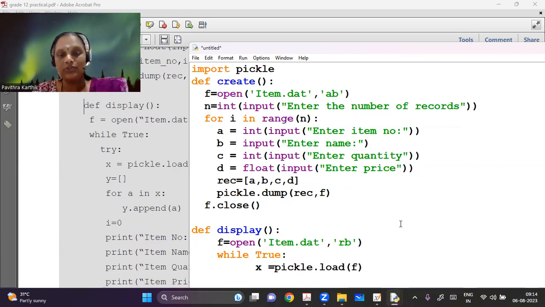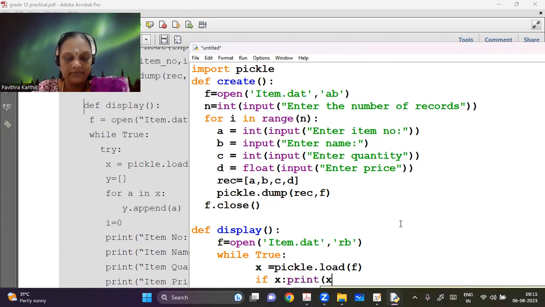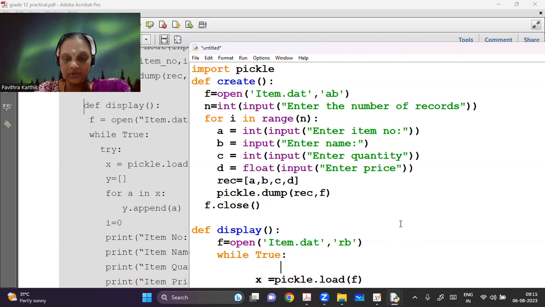So all the values that are there in the file are loaded into X. Now I can directly print X, I can print the record. This I can write inside a try because I don't know when the file is going to end. So I'm going to put it inside a try.